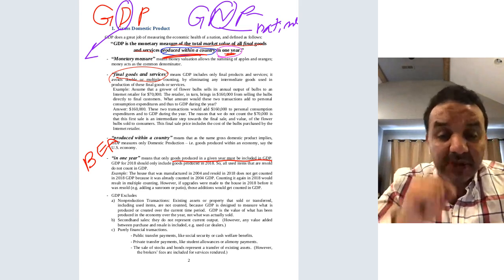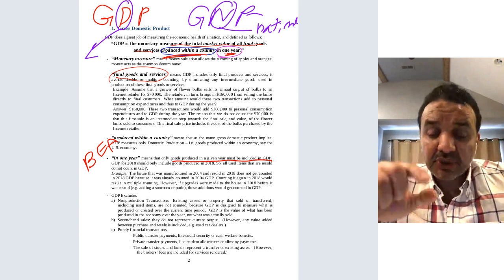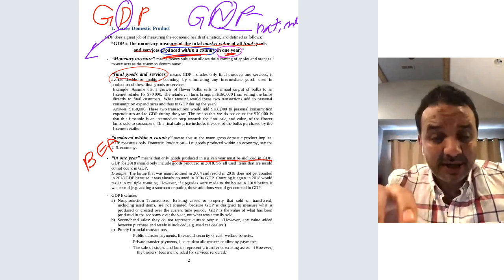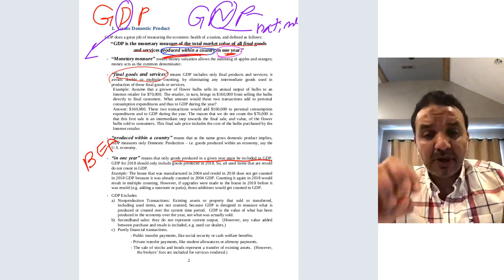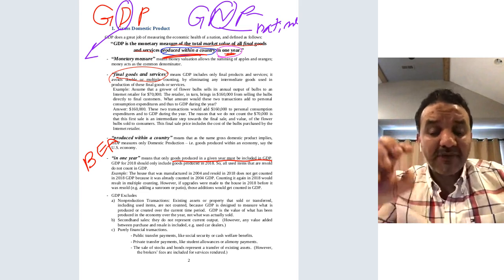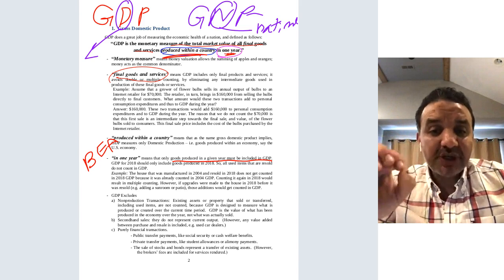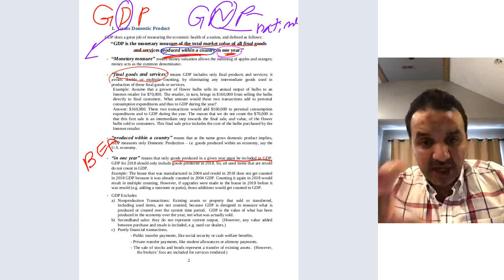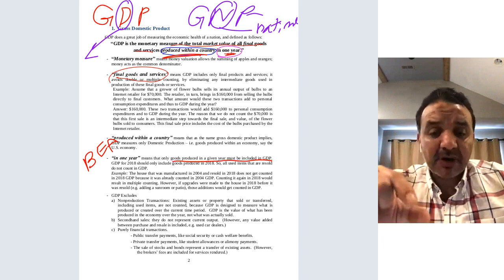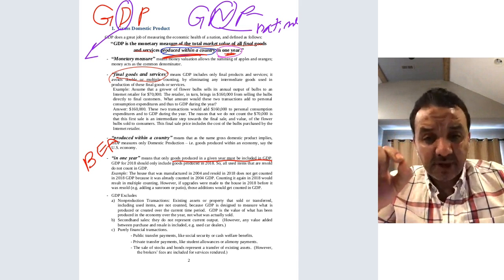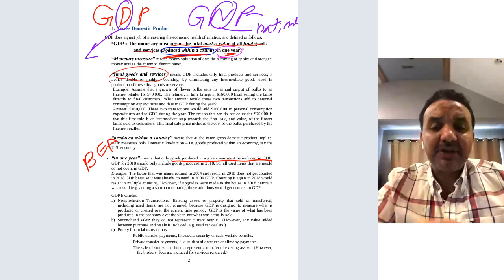Here is the answer. The shoes produced by Nike, again an American company, in China will be part of what? They will be part of China's GDP, because now it's domestic, since it's produced in China. At the same time, it's going to be part of United States GNP because this is an American company, so it's going to be counted as a part of GNP.